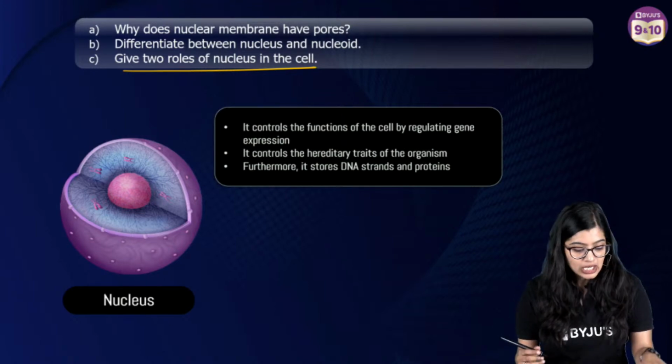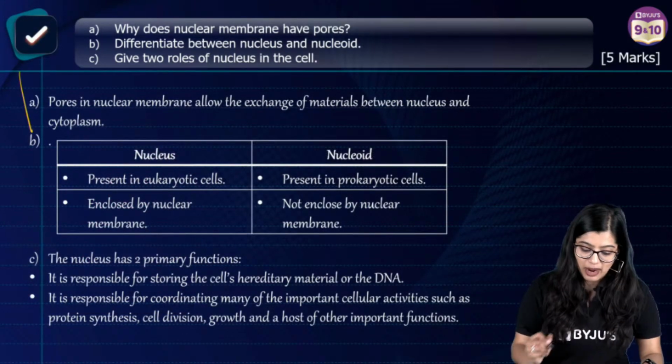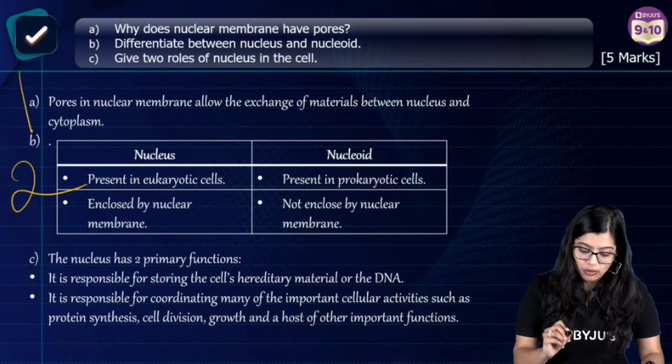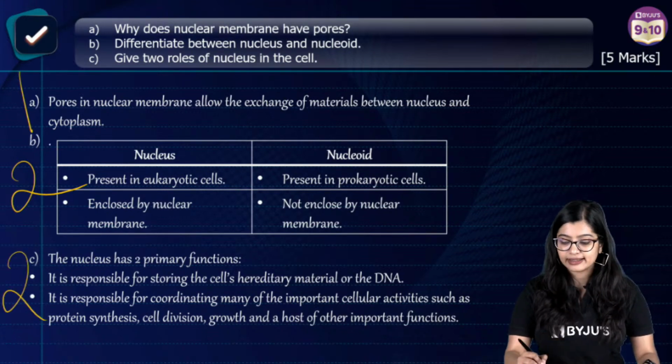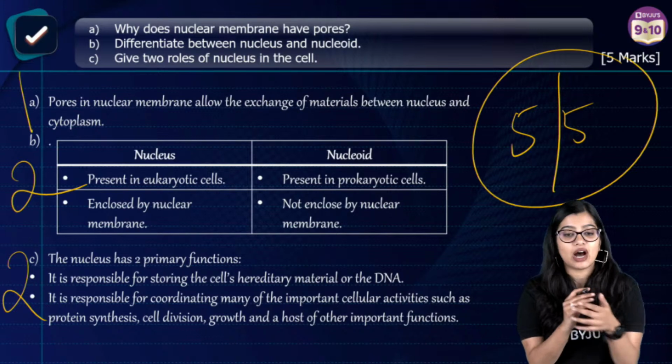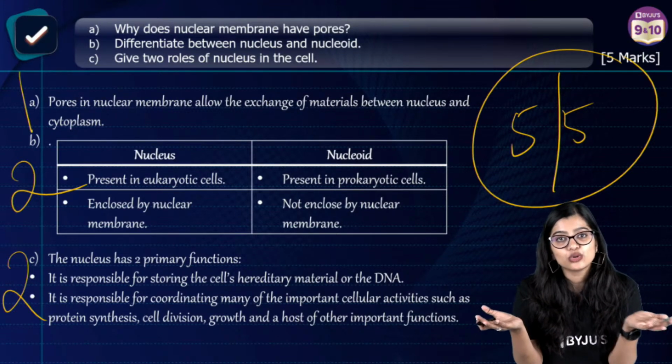Yes? So when you're writing the answer, you will get 1 mark for elaborating this, 2 marks for writing the difference between nucleus and nucleoid, 2 marks for writing this, and a total of 5 out of 5. So there you go, students.